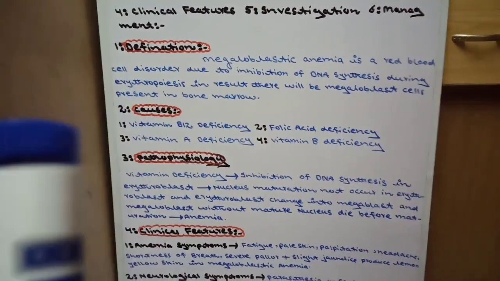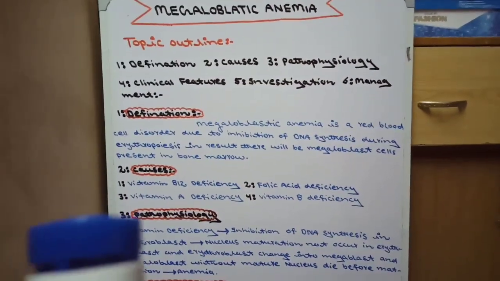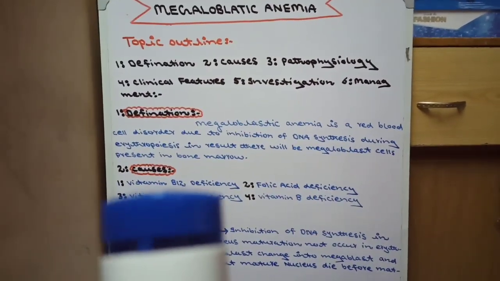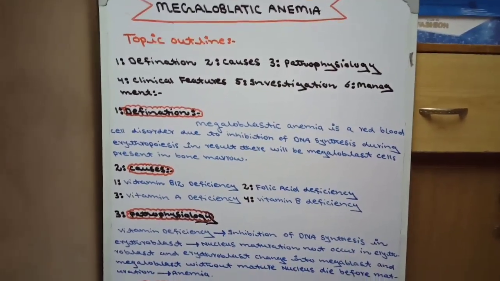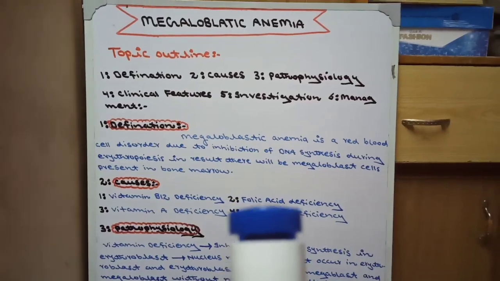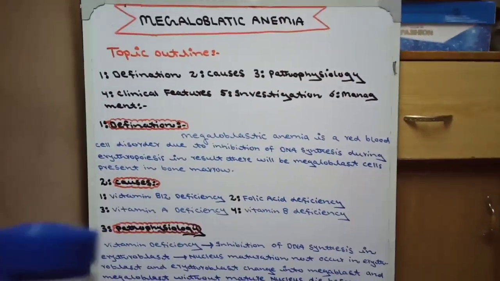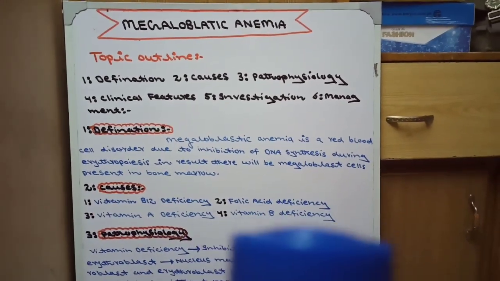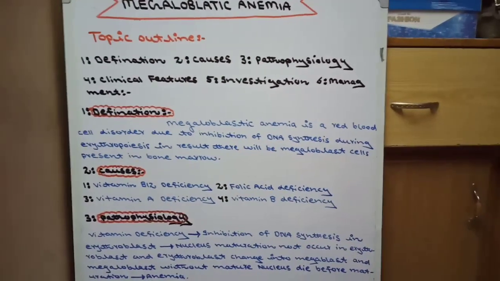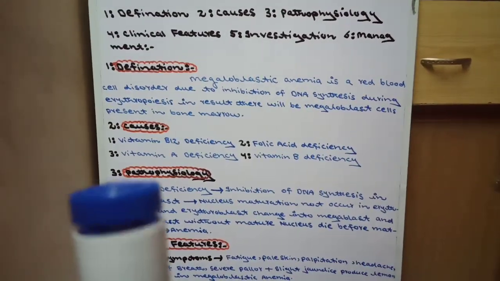Now come to the causes. There are 4 causes of megaloblastic anemia. Number 1, vitamin B12 deficiency, also called cobalamin deficiency. Number 2, folic acid deficiency, also called folate deficiency. The third is vitamin A deficiency, and the fourth is vitamin B deficiency. These are the 4 causes of megaloblastic anemia. Now come to the pathophysiology.